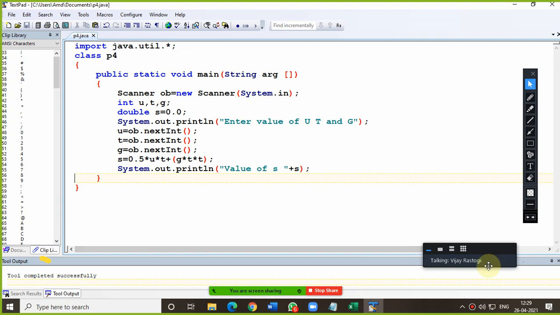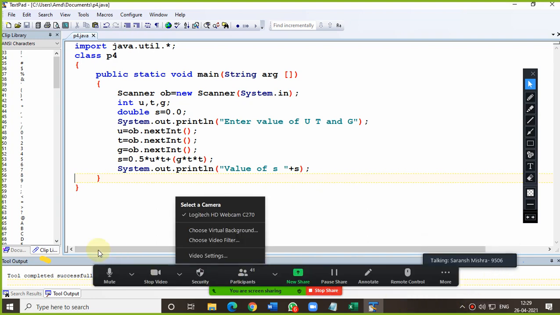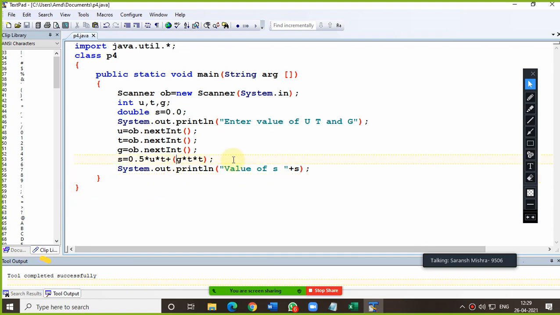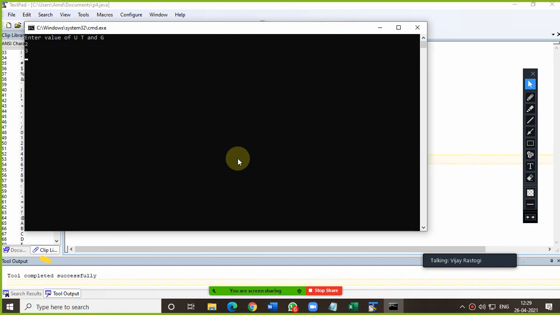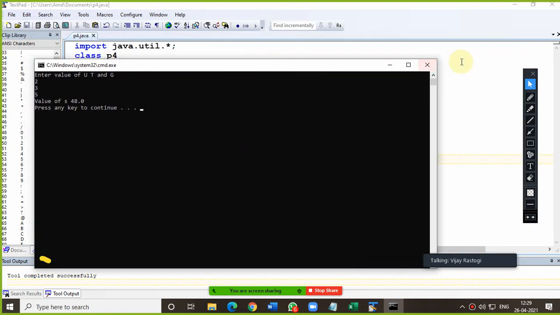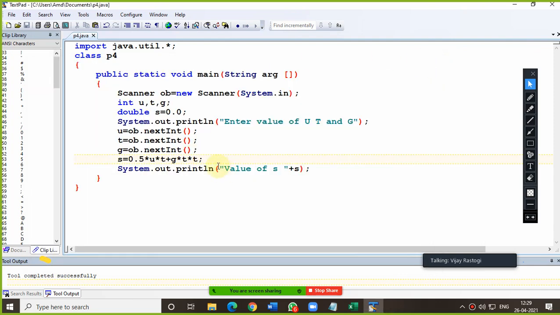Sir, why, if we do not put brackets in G into T, then there would be no problem? That is also correct. But in complex expressions, we always use brackets to avoid confusion. This is a simple equation, that is why it is not required. But sometimes you are doing complex working in which the brackets play an important role, beta.